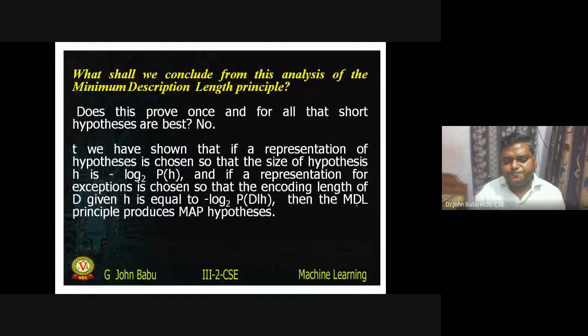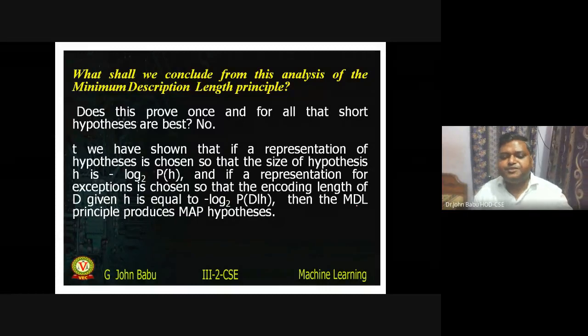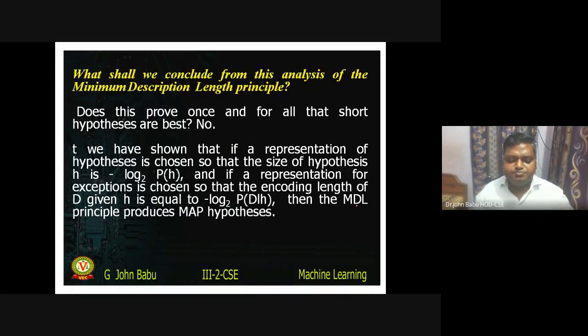This is the minimum description length principle. So let me come back to my notes.